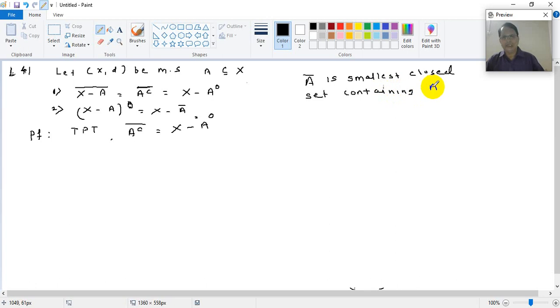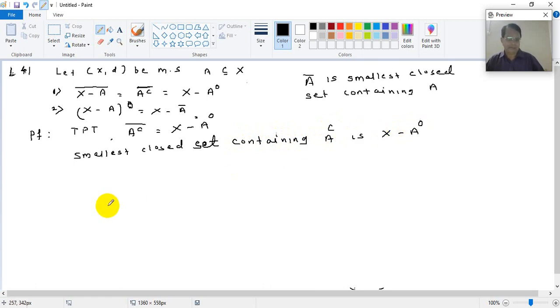So same logic we can apply here. मला A complement bar म्हणजे हे सिद्ध करायचं आहे. So we will prove that the smallest closed set containing A complement is X minus A interior. If I prove this, we are through.